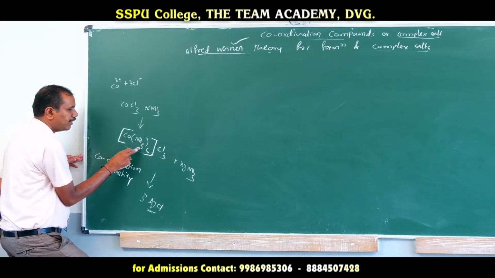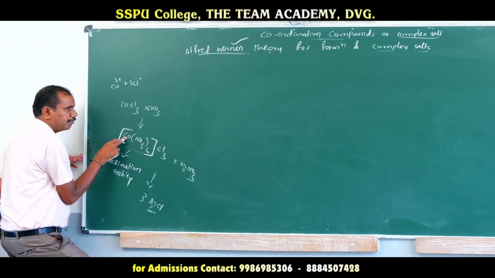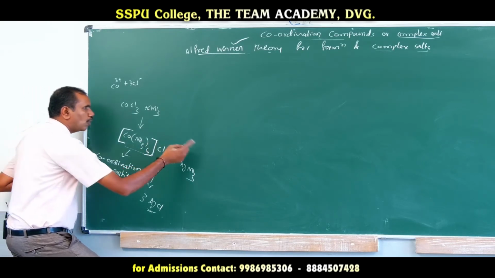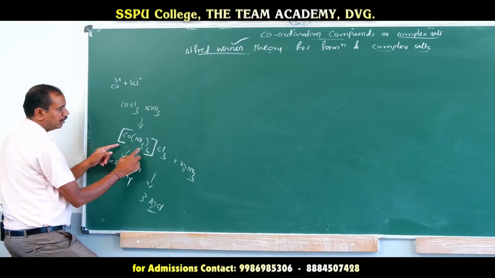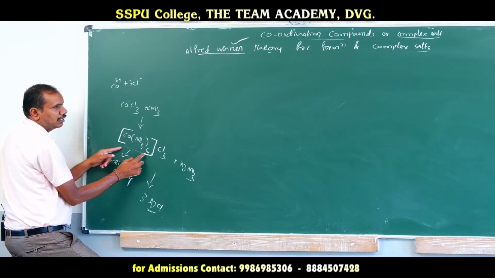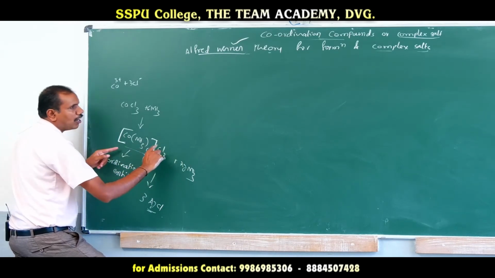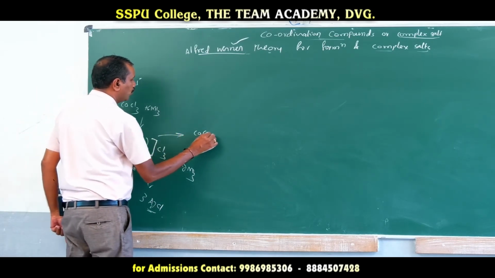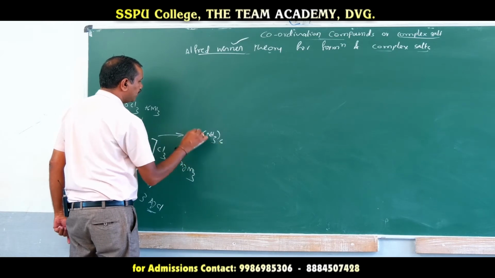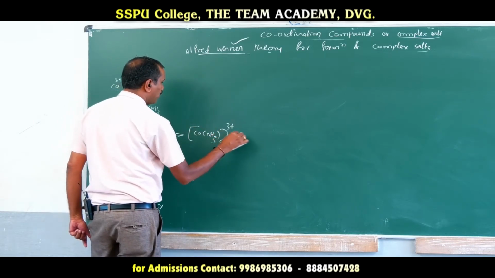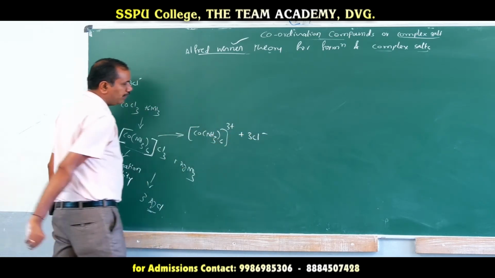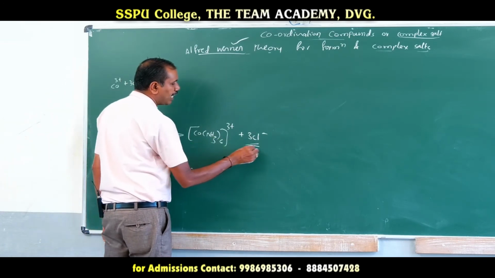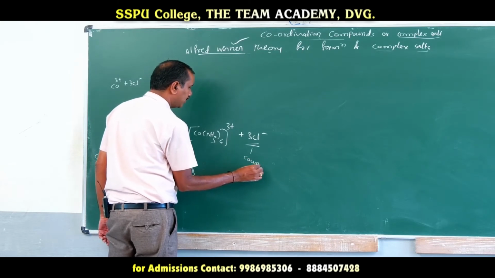It is made up of a metal ion and ligands. This is called the coordination sphere. The ions present outside of the coordination sphere, which dissociate to give Co(NH3)6 3+ and 3Cl-, those simple ions are called counter ions.